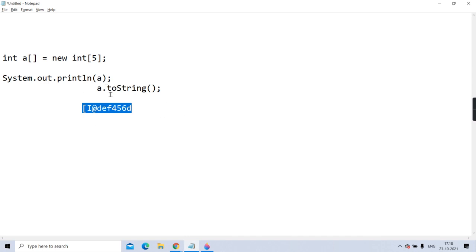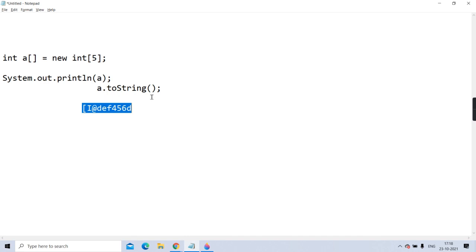This type of output is displayed by the toString of which class? Proxy class? No. This type of output is printed by which class? Just before, I wrote E, and then I said E.toString is called. So first it searches in Employee. If not found, then it goes to the parent. This way, when it reaches a class which does not have a parent, it will take its automatic parent. Who is the automatic parent? Object. Here also the same thing has happened.